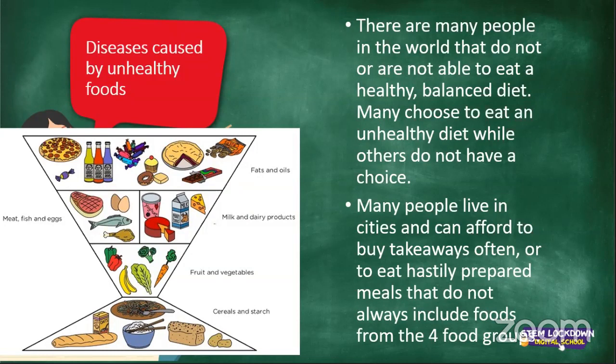Now, a lot of you who live in big cities, I know you're all across South Africa, Johannesburg, Durban, Cape Town, these beautiful, big cities. You're all very close to KFC, McDonald's, Steers, Spur, you name it. And it's a lot easier to buy takeaways than to cook. You might find that you had a sports day at school, you finished at 4 o'clock, and mom is too tired to cook. So rather, let's go grab McDonald's. It's a lot easier to buy takeaways as opposed to cooking a healthy meal.